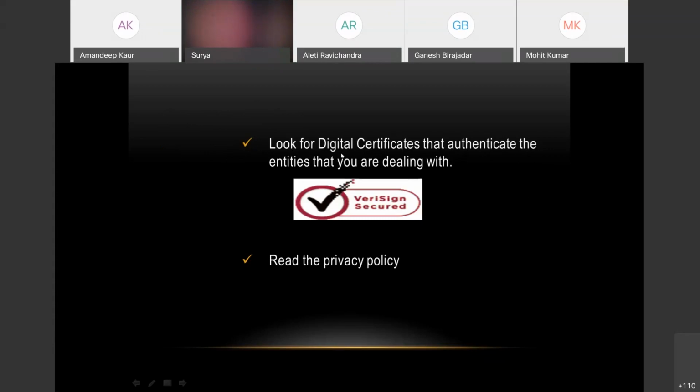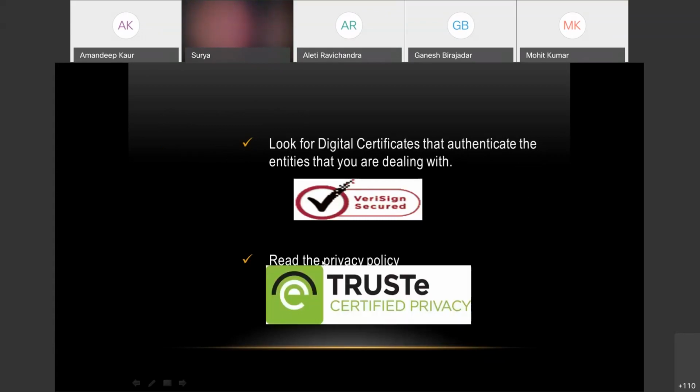And then you can also read the privacy policy. If a logo like TRUSTe Certified Privacy is there, these logos ensure that privacy is being maintained. You can open up the privacy policy and read everything about what data is being shared and what data is being protected.